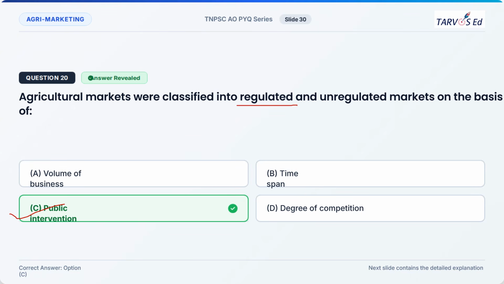If government is intervening, we call it regulated market. If government doesn't intervene in the marketing process, then we call it unregulated market. So in regulated market, the interventions of wholesaler, retailer, and middlemen will be reduced. And based on volume of business, you can classify as wholesale market and retail market. Based on time span, you can classify it as short period market, long period market, secular market. And based on degree of competition, perfect market, imperfect market, monopoly, duopoly, oligopoly, monopolistic, and all these things come under degree of competition.